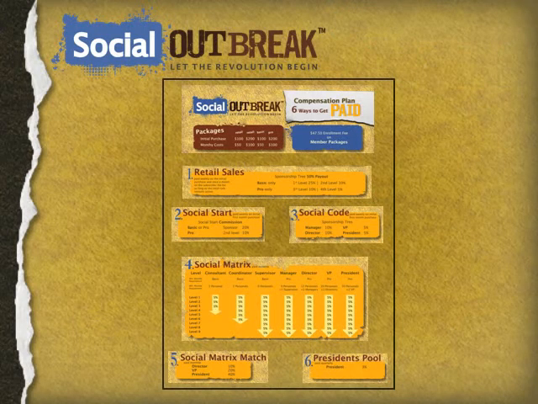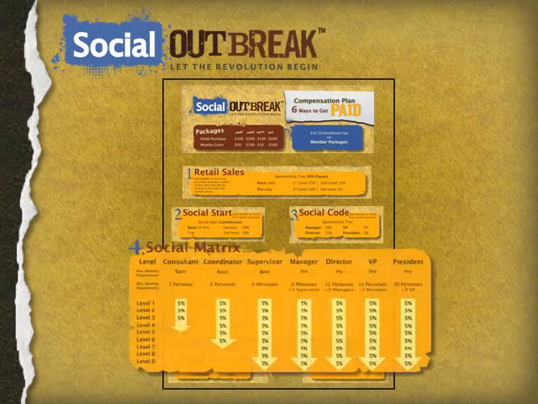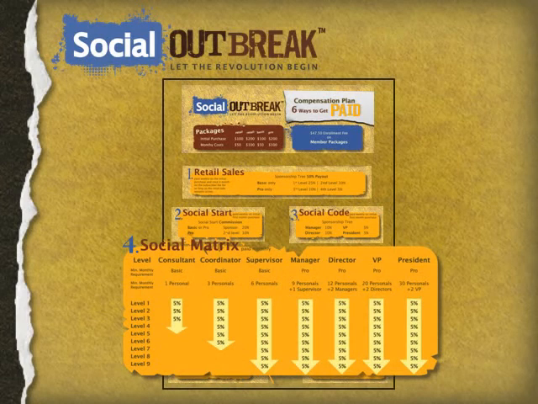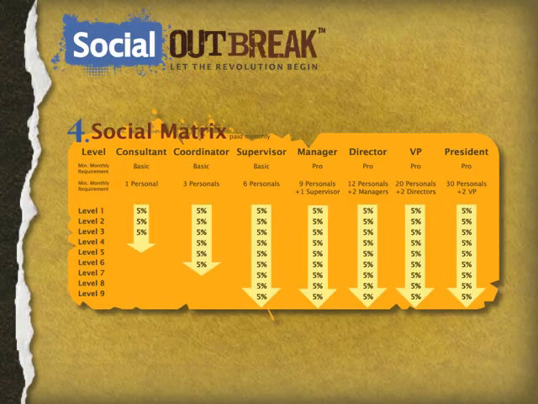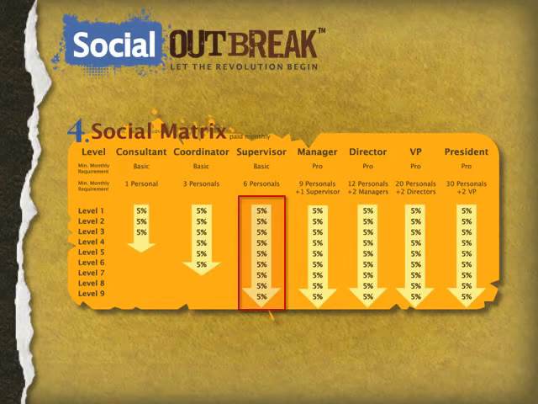Next we will discuss the social matrix portion of our compensation plan. What most people want to know is, what do I need to do to get paid on all 9 levels of my matrix? That information can be found in this column right here, in which you'll see that to get paid on 9 levels, you must become a supervisor in Social Outbreak.